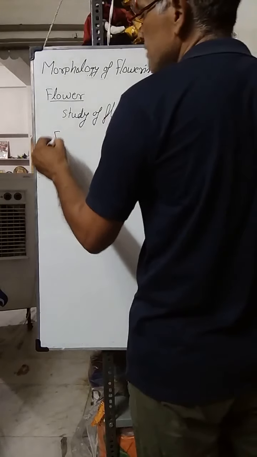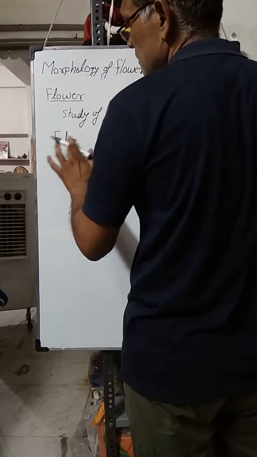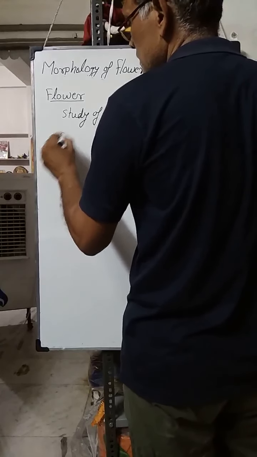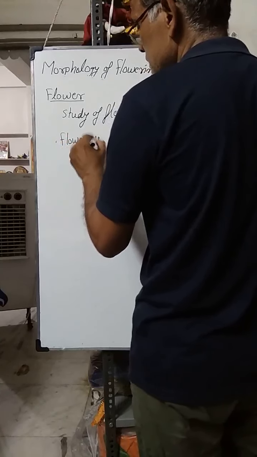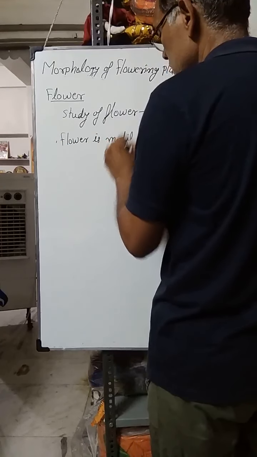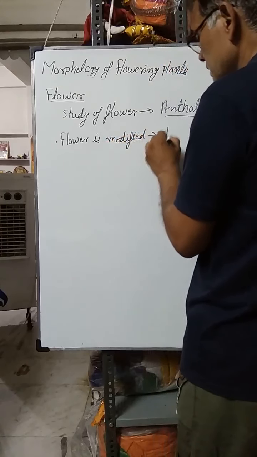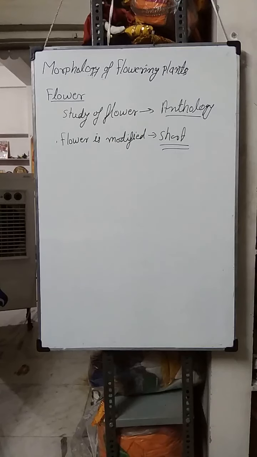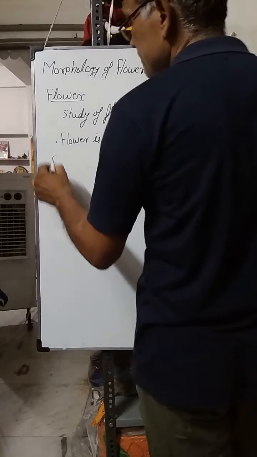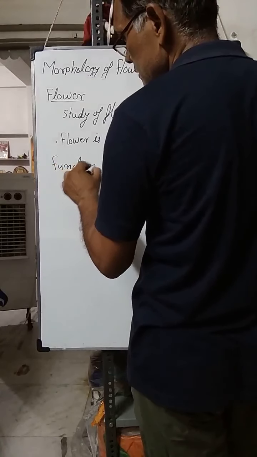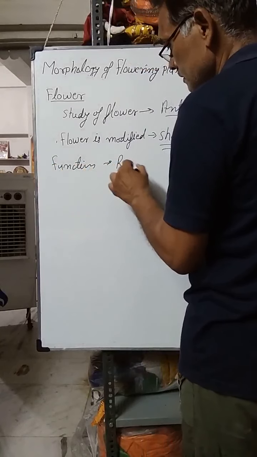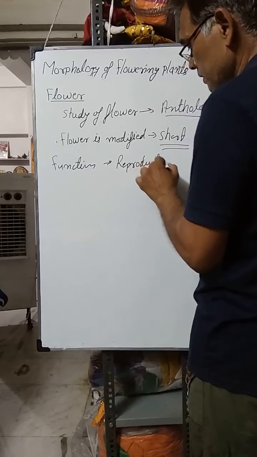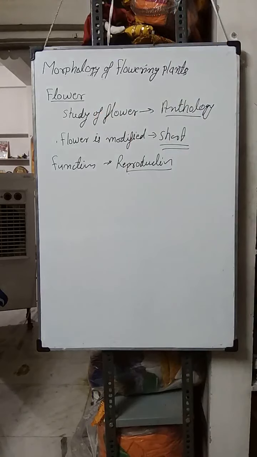Flower is modified shoot, means it is the part of stem, and we can say the flower is of stem that modifies into the flower. So we can say flower is the modified shoot, and its function is of reproduction. The function of flower is of reproduction.